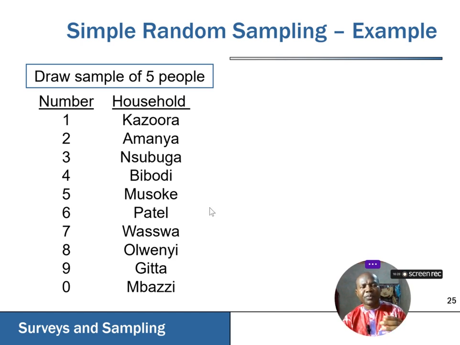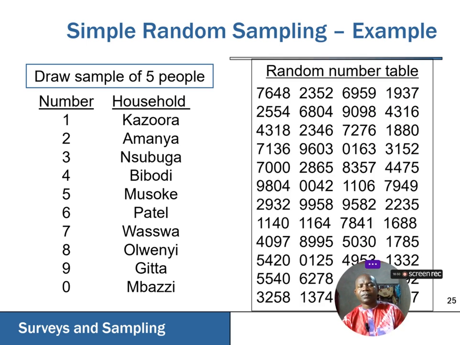For instance, if we are to pick a sample of 5 from a population of 10, we have calculated our sample size and we have arrived at 5. Now we have to pick it from this particular target population. If we are to use a random number table, we randomly select a series of serial numbers.